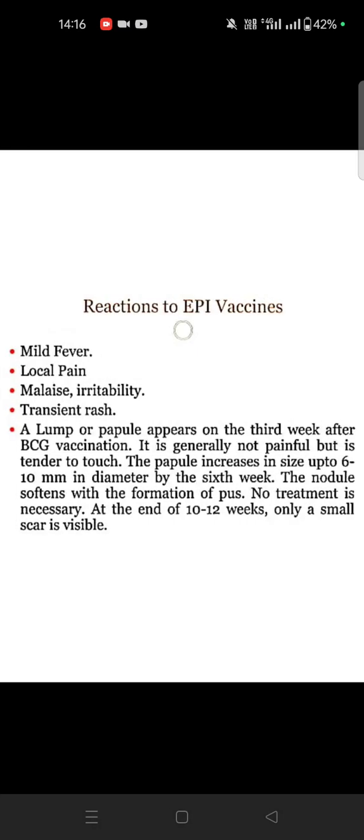So what are the reactions that will be there? Mild fever will be there, local pain, malaise and irritability, transient reactions, lump and papular appearance in the third week of the BCG vaccination. Then painful tenderness will be there. Then size 6 to 10 mm papule diameter will be there. Nodules. Okay, no treatment necessary. After that it will subside.